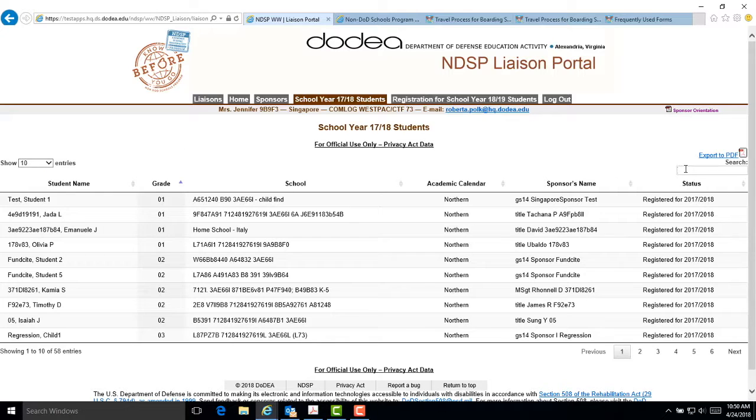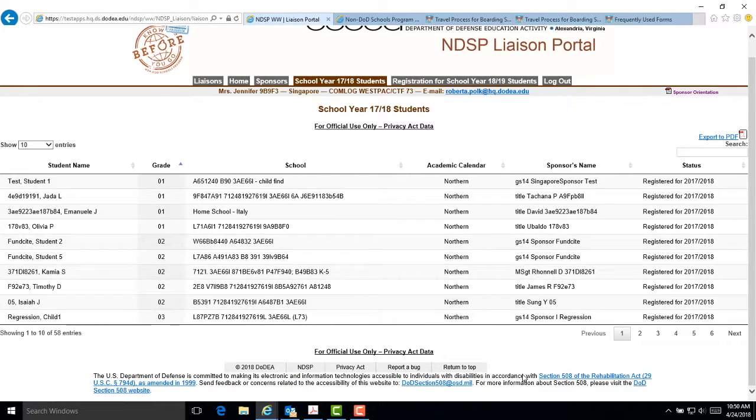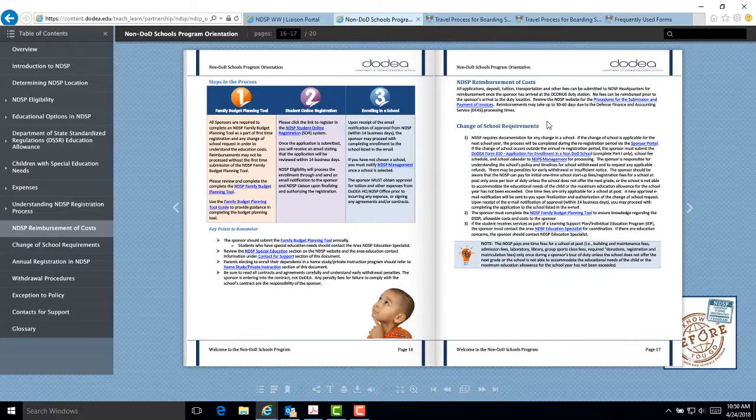If you have any modifications after reviewing your report, please enter them in the Liaison Portal Sponsor tab in the Edit Comments section and send it to the NDSP. If a sponsor wants to change their child's school at any time, please refer to page 17, Change of School Requirements, in the Sponsor Orientation booklet.